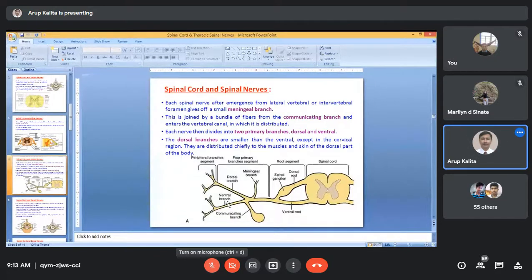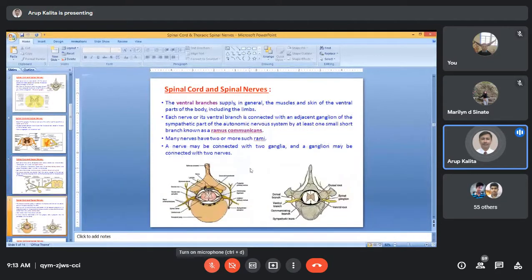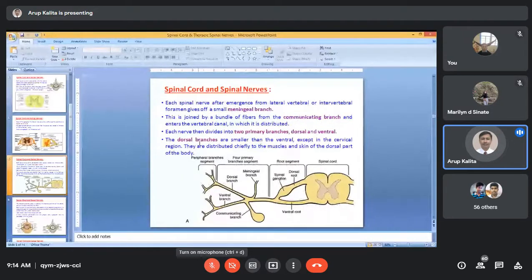Now, coming to the dorsal branch. The dorsal branches are smaller than the ventral. Remember, the dorsal branches are smaller. Why? Because the dorsal branch will supply only the area nearer to the vertebral column, whereas the ventral branch has to supply up to the limbs.